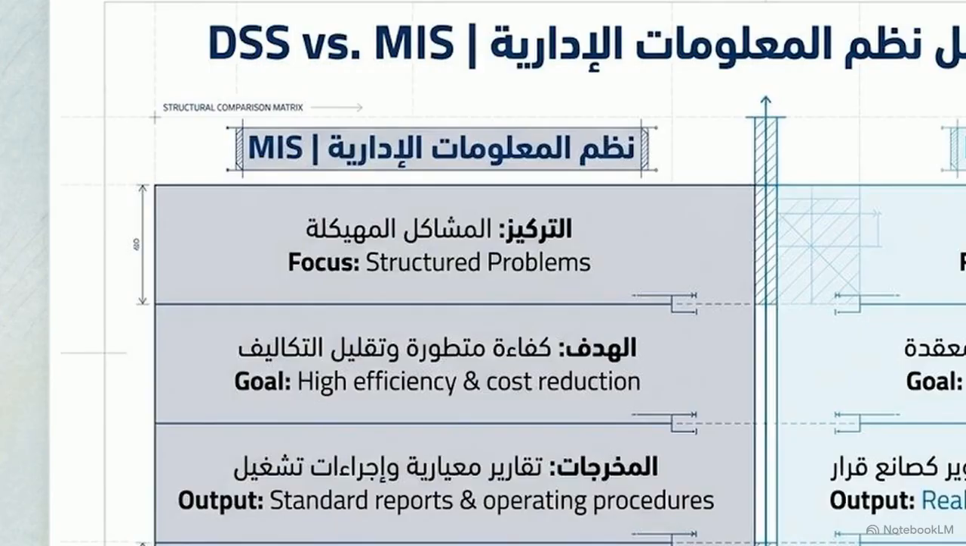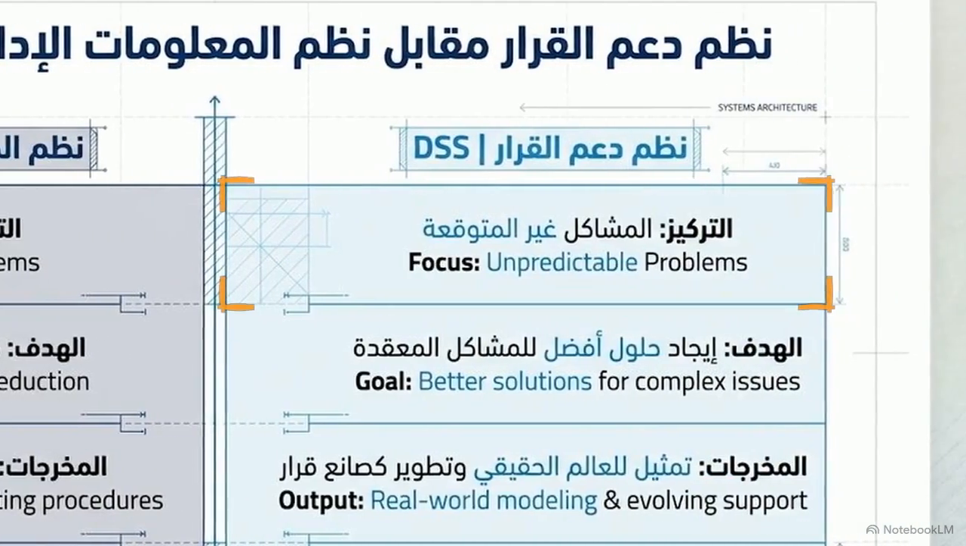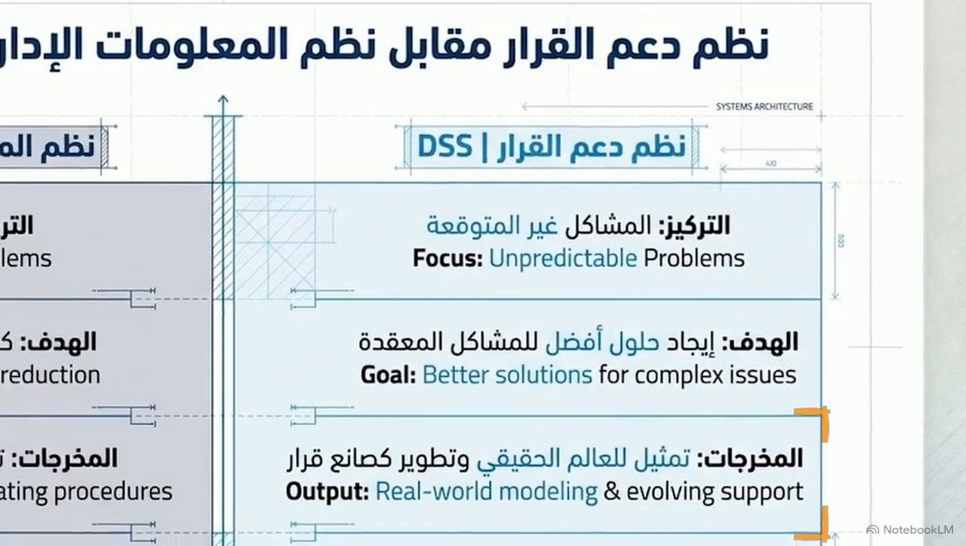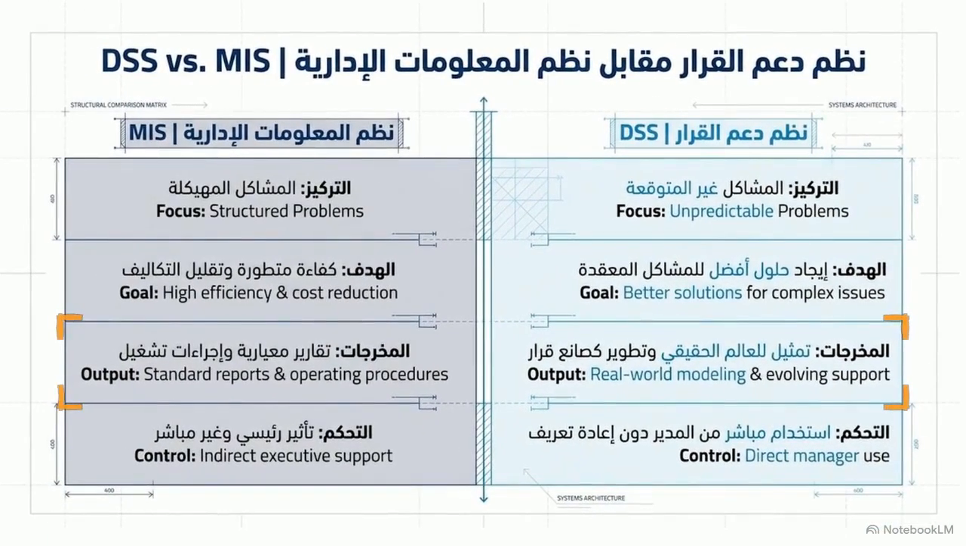This matrix compares our systems. On the left, MIS focuses on structured problems to reduce costs. On the right, decision support systems handle unpredictable problems. Looking below, MIS executes standard procedures, while DSS provides an interactive sandbox to actively model reality.